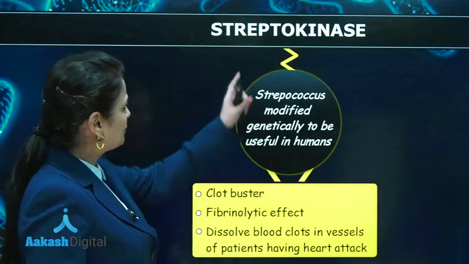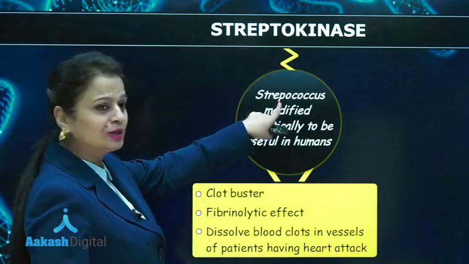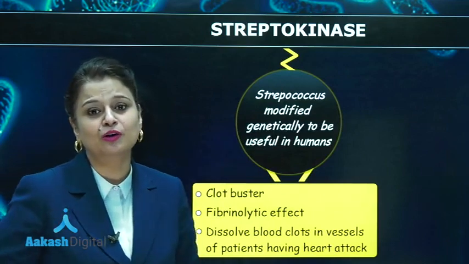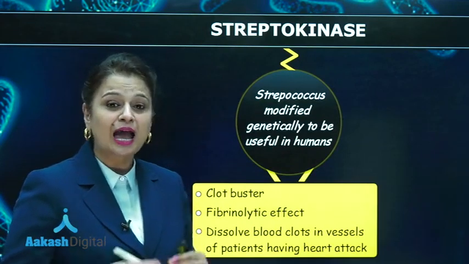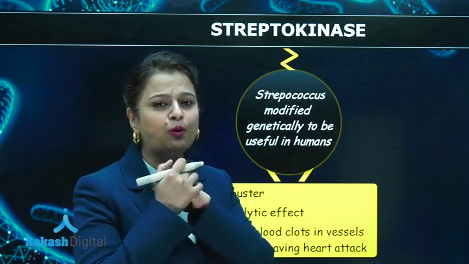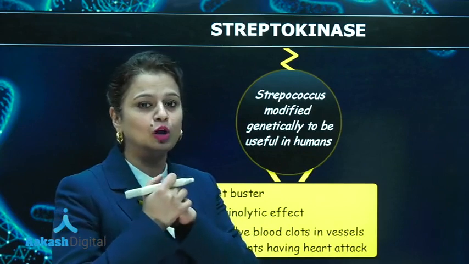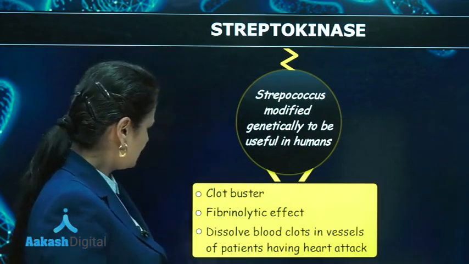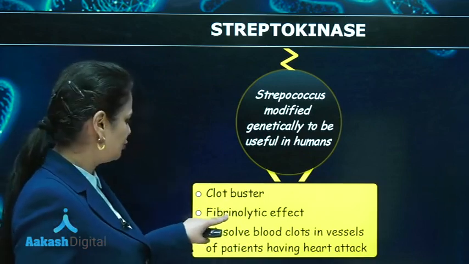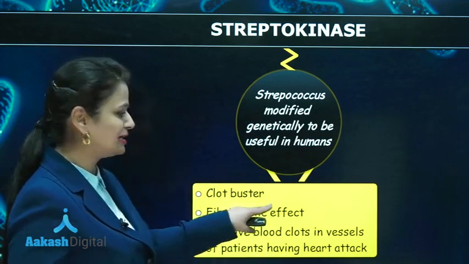So streptokinase is obtained from Streptococcus. Genetically modified Streptococcus is used for forming streptokinase, and this streptokinase is going to work like an important blood clot buster in humans. So it is a blood clot buster. It can break fibrin. That's why you are going to say it has a fibrinolytic effect.